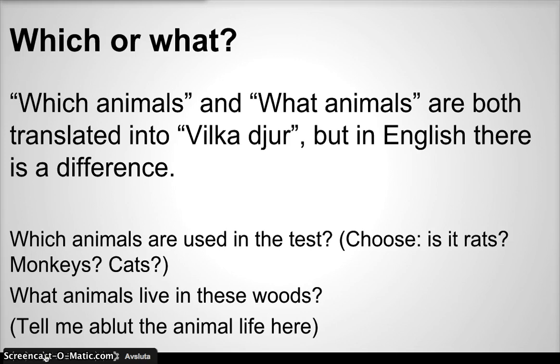Which animals are used in the test? Here there's a choice. Is it rats, monkeys, cats? And if we compare that to what animals live in these woods, it's more a question of me wanting you to tell me about the animal life here.